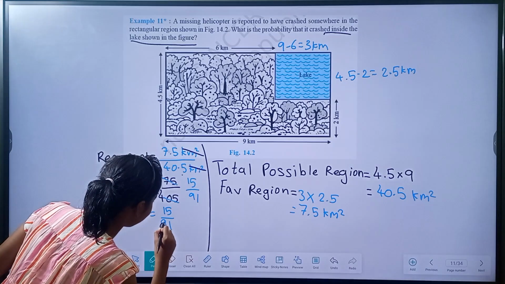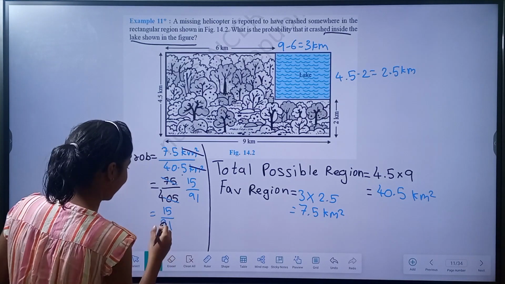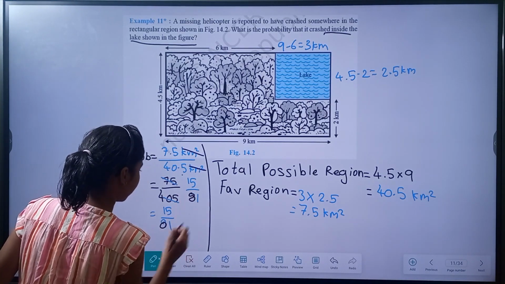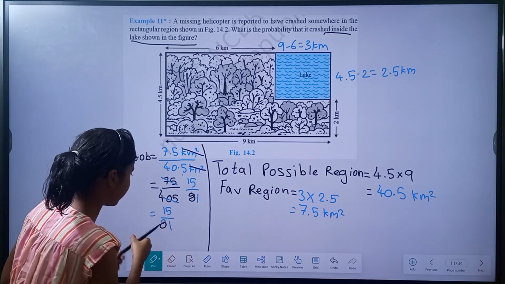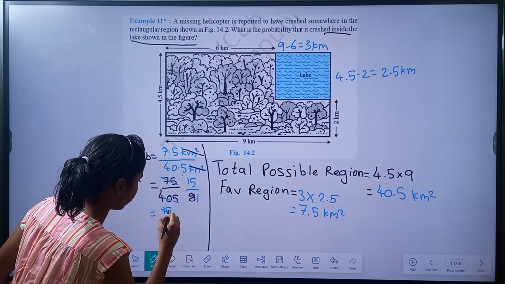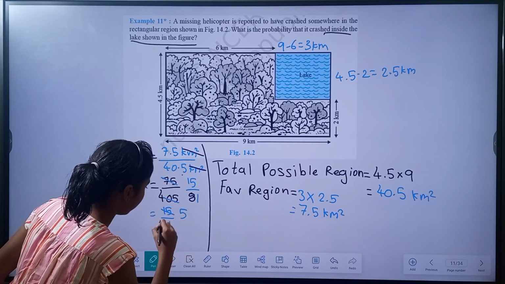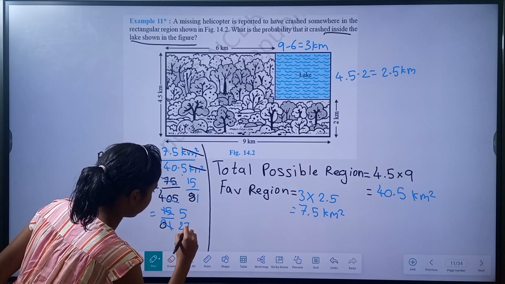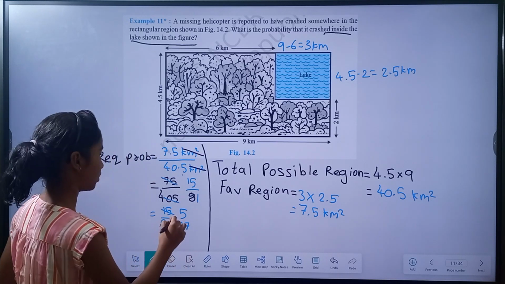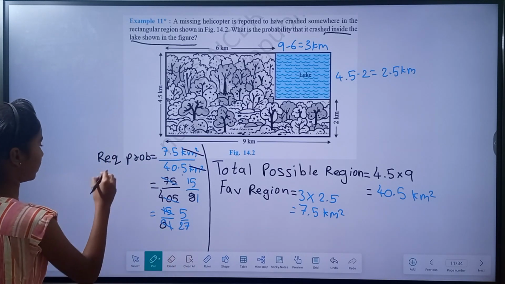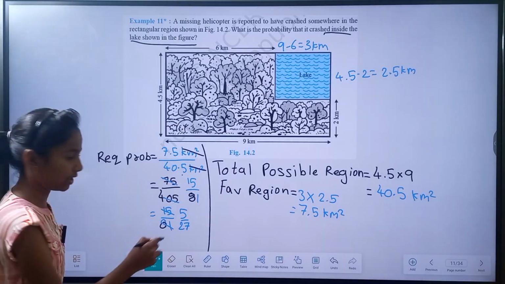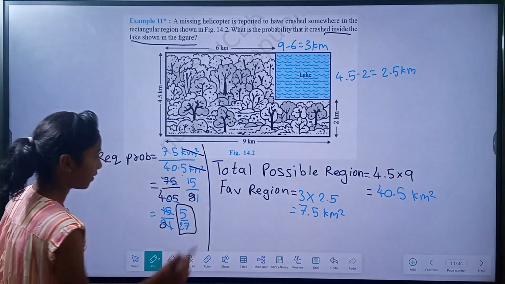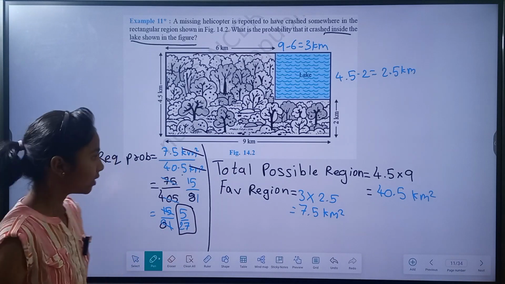Sorry, 81. And now we can still reduce this by 5, over 27. So the required probability equals 5 divided by 27.